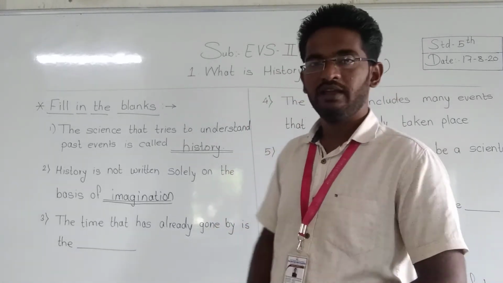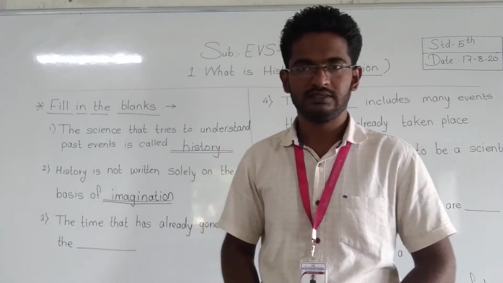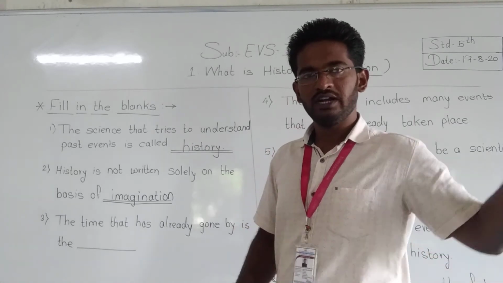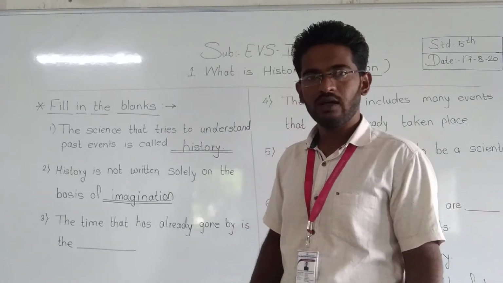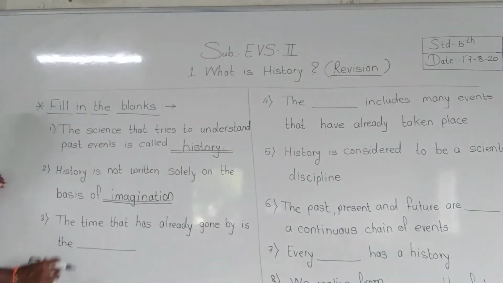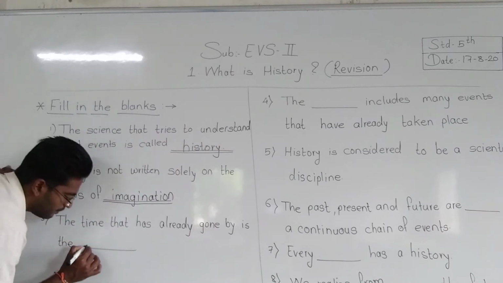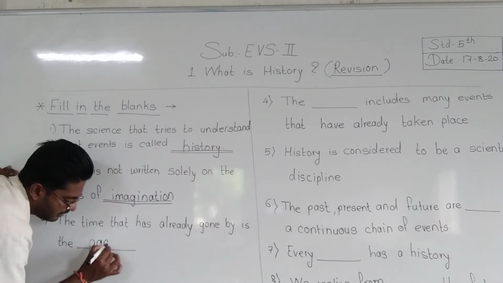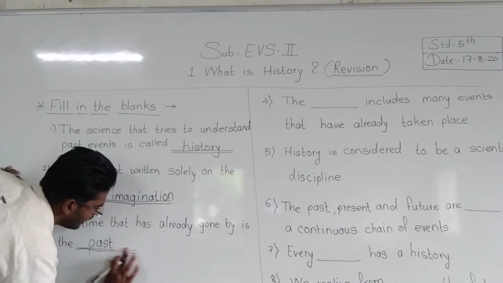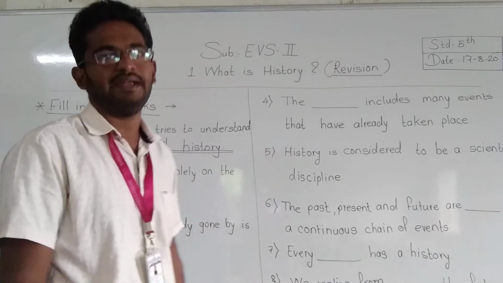For example, Independence Day. When was our Independence Day? Two days before. Yes, so that time has gone now. So Independence Day is what now? It is past. Very good. So our answer is past. The time that has already gone by is the past. P-A-S-T, past. Give a double underline here and a full stop as this question ends.